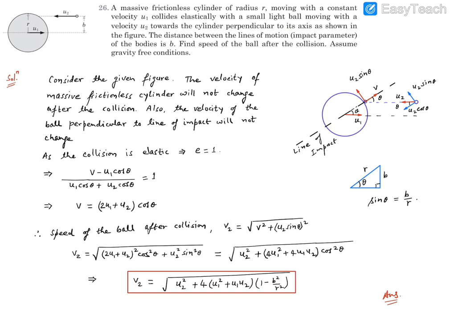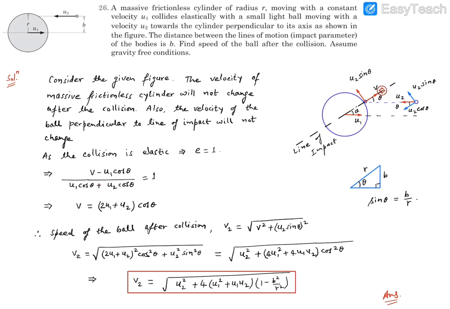Now we need to find out this v. Once we get this v, then we will say these are the two components of velocity. We can find the resultant, and we will be able to solve this problem. Now, as far as this collision is concerned, this is an elastic collision. That means the coefficient of restitution has to be 1.